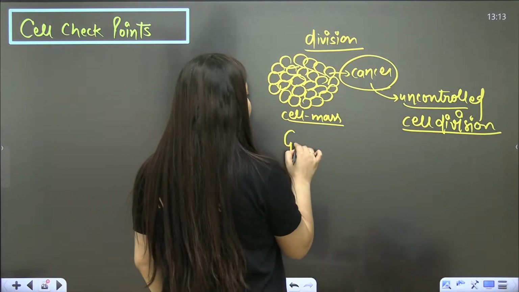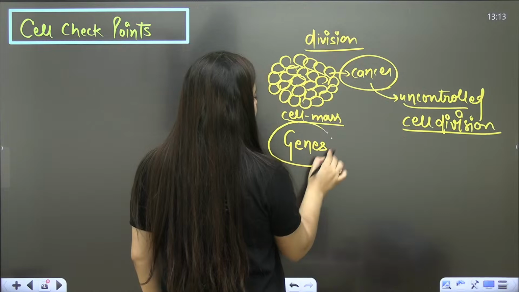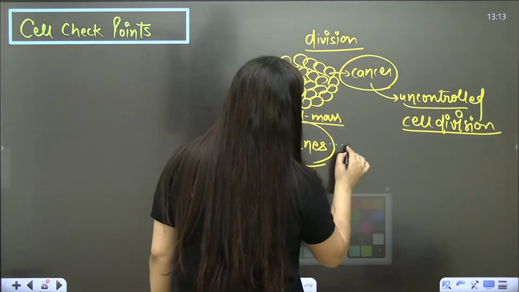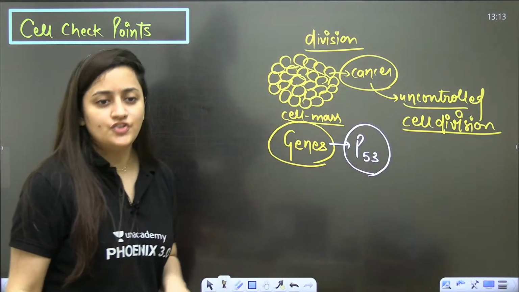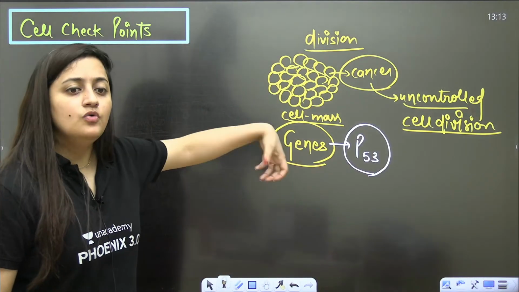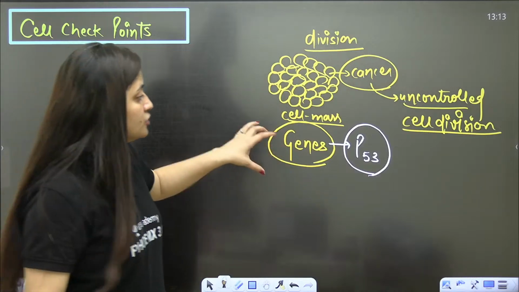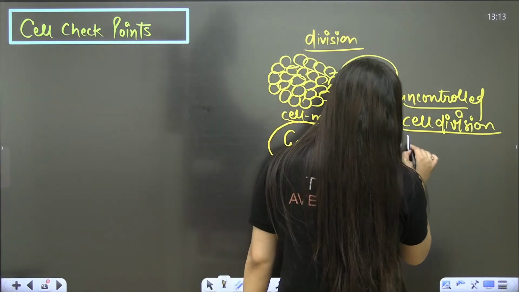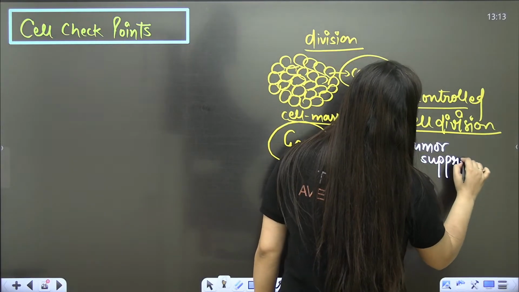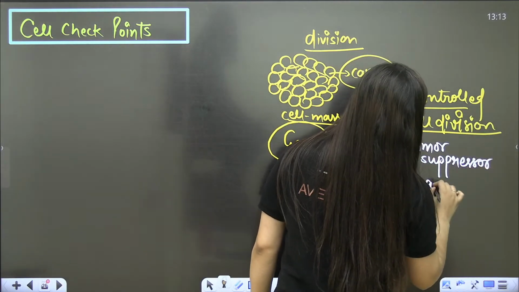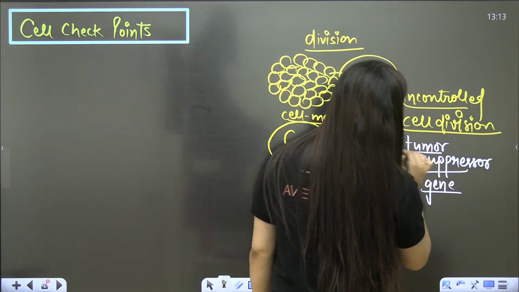Even there are certain genes also, like I'll give you the example of one gene that is known as the P53 gene. No need to write it, but you have to understand the context here. The P53 gene in our body is a tumor suppressor gene. What's the meaning of tumor suppressor gene?